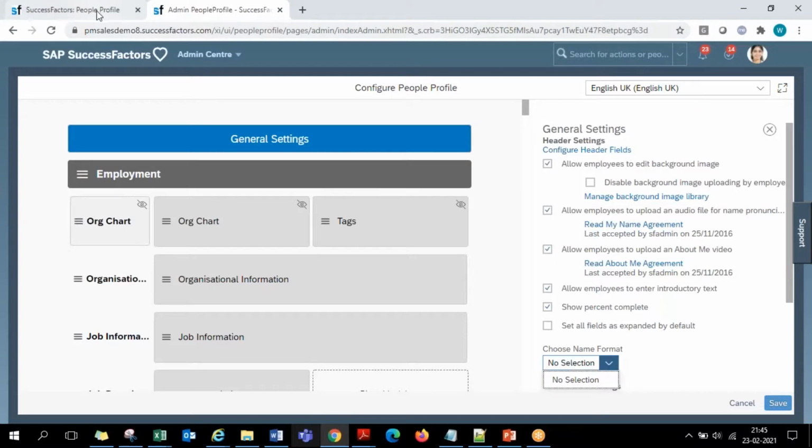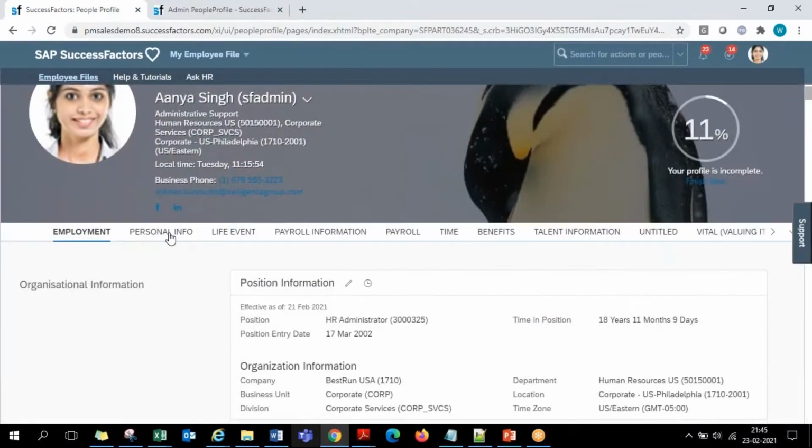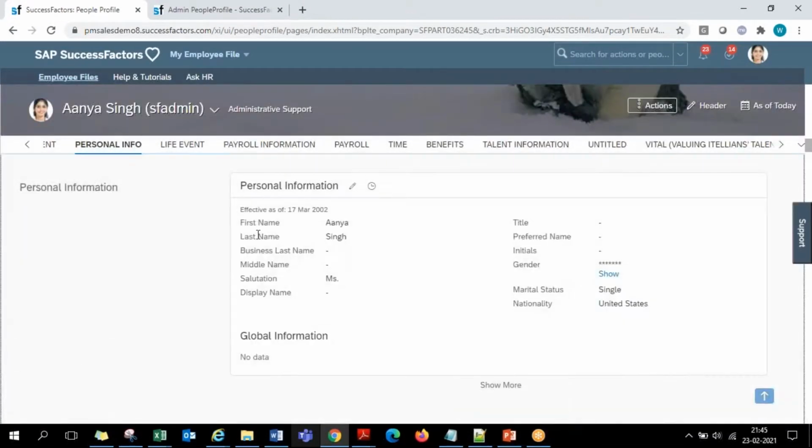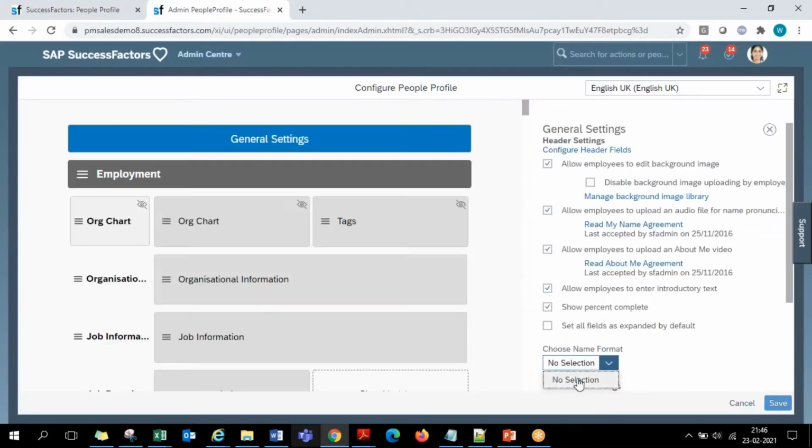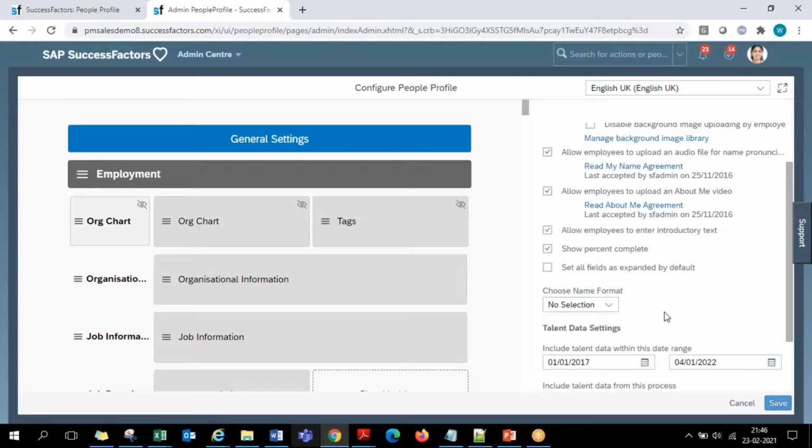While employee data is being entered into the system, we capture everything. We capture employee first name, middle name, last name, these different things we capture, and in which order it should be displayed. So first name last name, or last name first name, first middle and last, like that, multiple combinations of dropdown values. Normally this can be seen here. Currently in my system, I'm not sure, some issue, it's not showing. So whatever item you select, in that order the system starts displaying the employee names in the SuccessFactors screens.